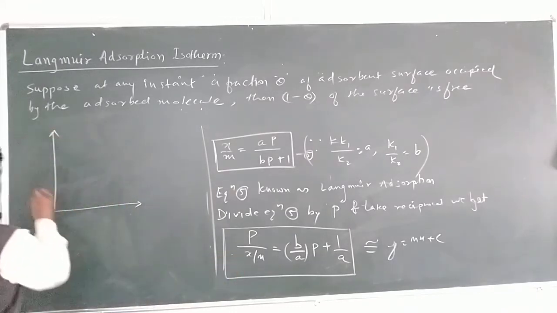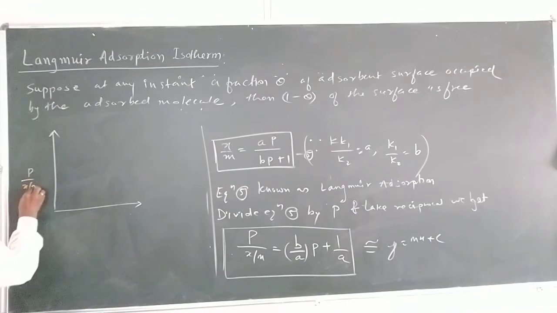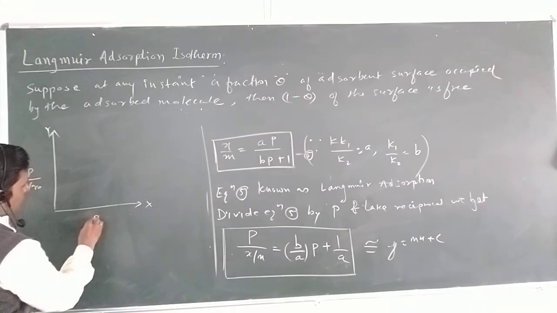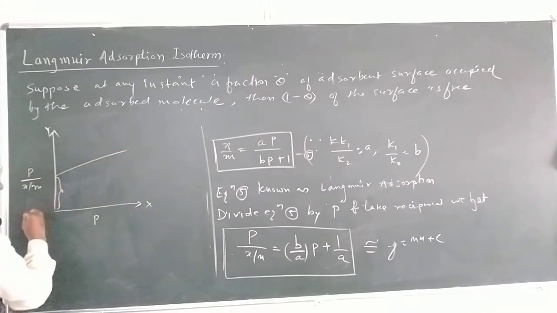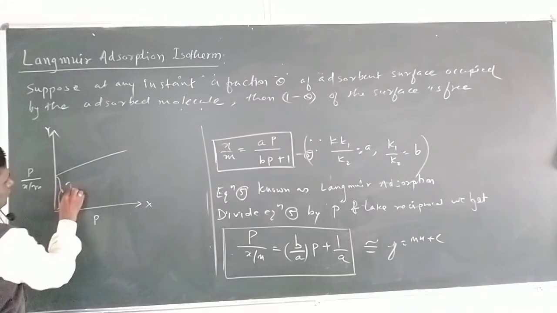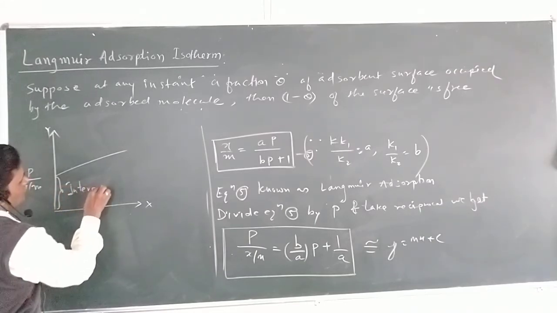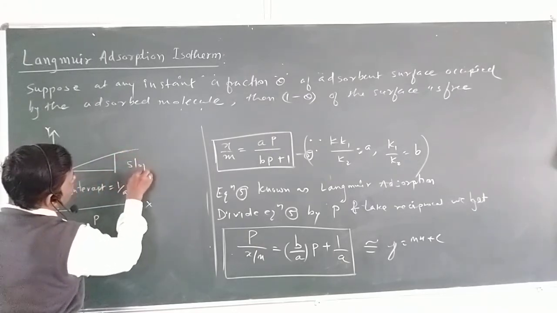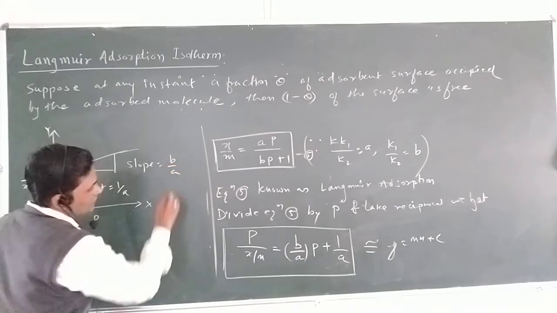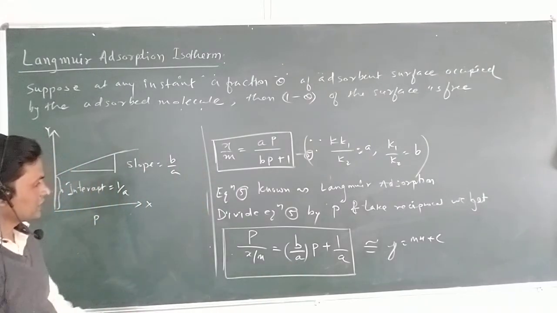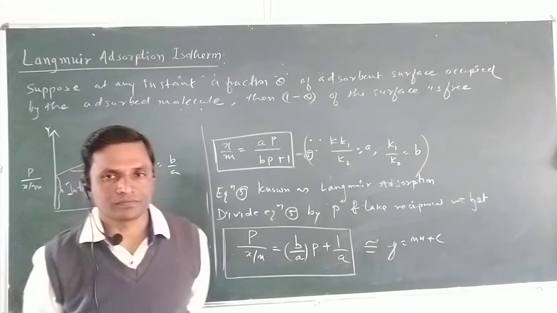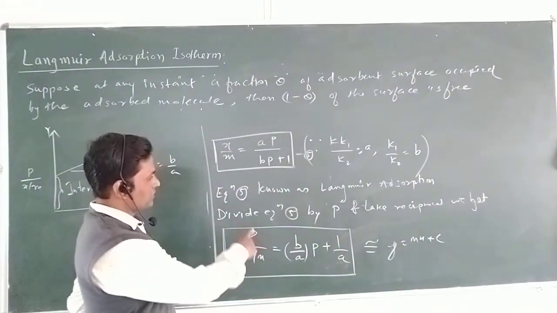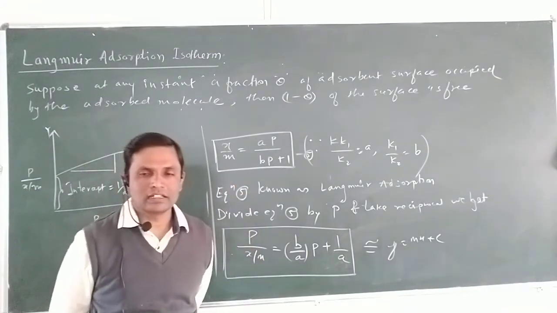On the y axis, P upon x upon m; on the x axis, pressure P. The intercept equals 1 upon a, and the slope equals b upon a. This is the slope, which represents a straight line equation. That means equation number 5 represents the Langmuir adsorption.